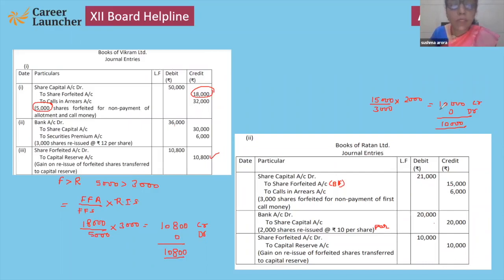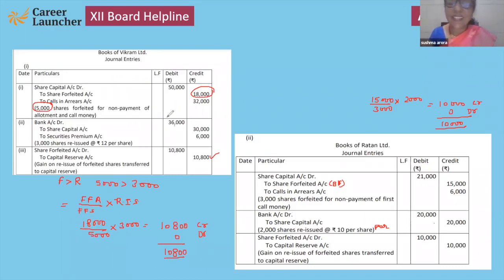Yes, please let me know. Okay, Rishika. Yes, it is the easiest way. Just check that forfeiture is more than reissue, then only you have to use this formula. Good. And if forfeiture is equal to reissue, then no need to use the formula. Okay?